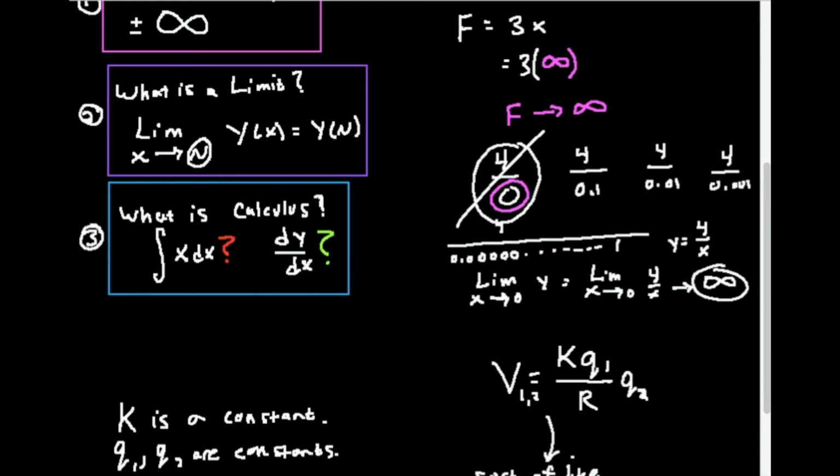Essentially what a limit is, if I wanted to say how does this function 4 over x behave when x gets really, really close to 0? Well, I'm essentially saying that there's some distance between 0 and x, but it's so infinitesimally small that I can more or less say x is 0, but it's not 0, it's approaching it. It's so close to 0, but not quite 0.